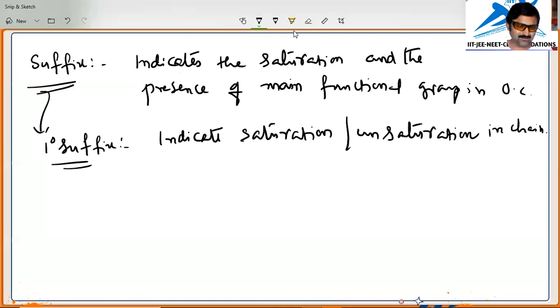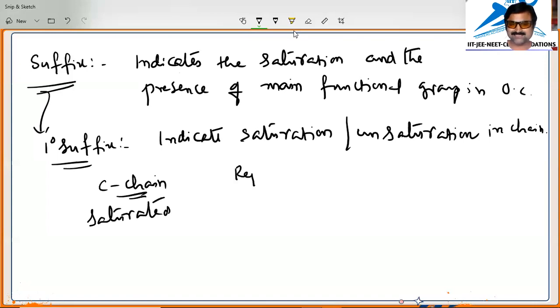For example, suppose the carbon chain is saturated. Then how will we represent this? Representation is carbon single bonds.